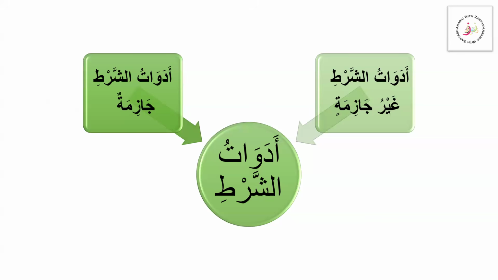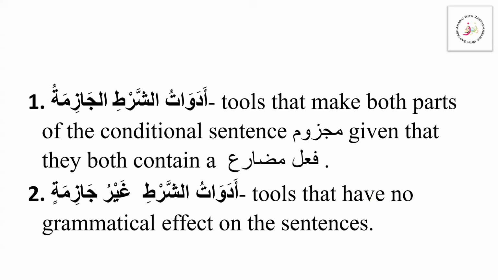Then we have the Adwat Ghair Jazima, those Adwat Shart that have no grammatical function or effect on the word following them. We are going to learn about these adwat and their meanings and grammatical functions, inshallah, soon in our next session.